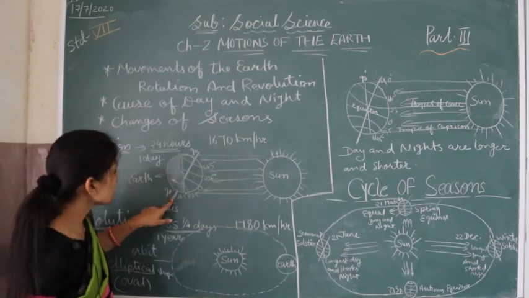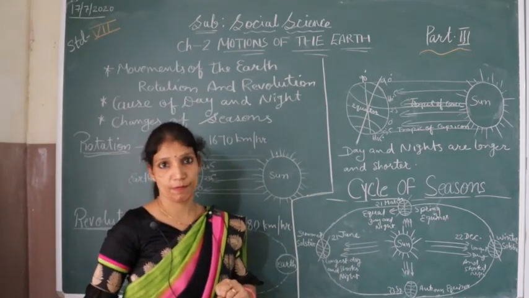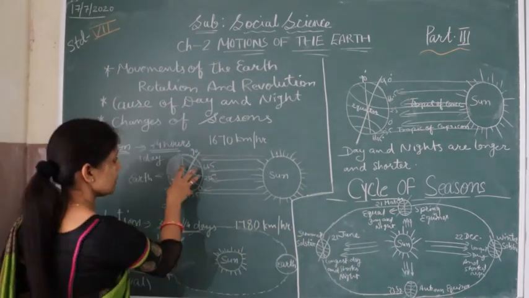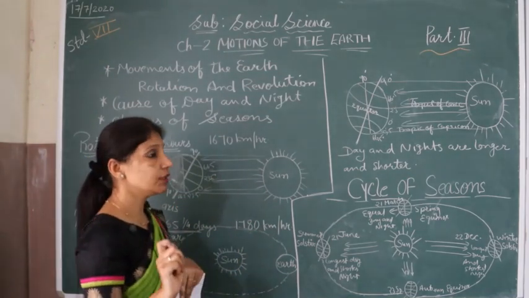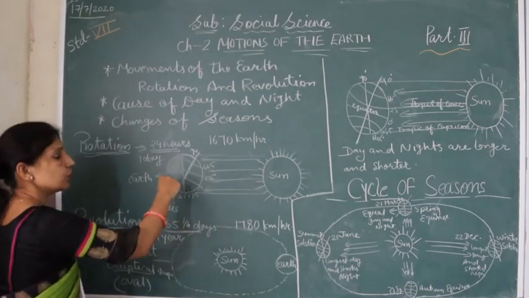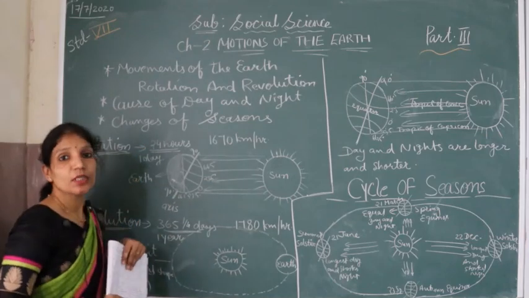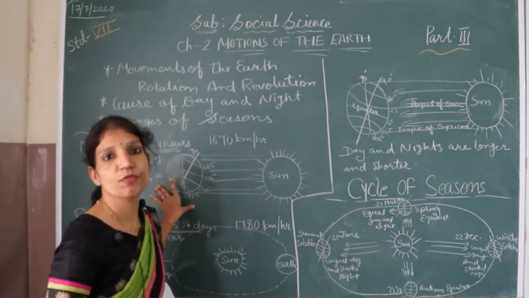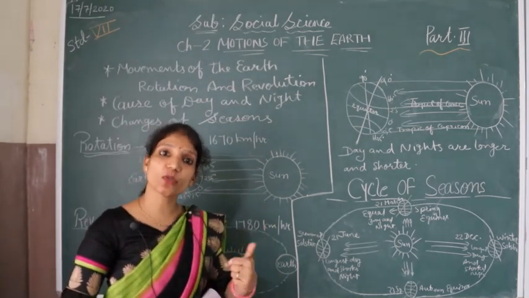On this line the earth moves, and this movement is called rotation. Our earth completes one rotation within 24 hours, and it becomes a day. So in a day it completes one rotation. Rotation means a movement of the earth on its own axis.